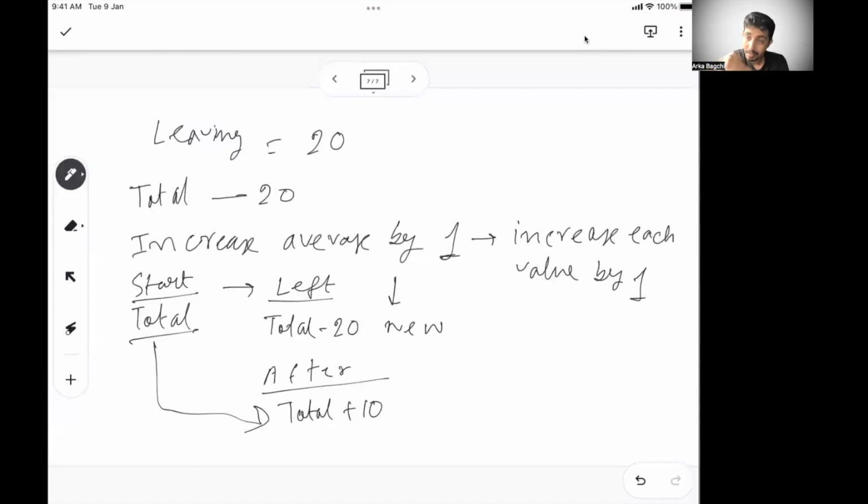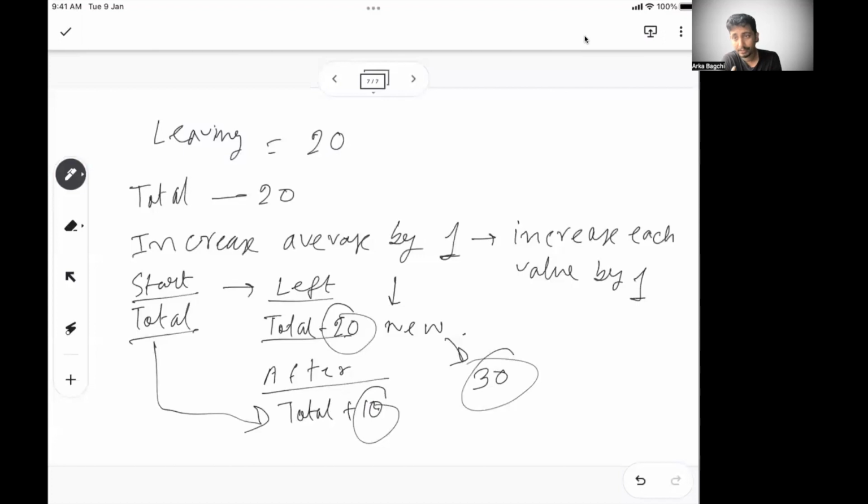But when that other guy left, your total was already decreased by 20. So if your total was X, it was already X minus 20 when the guy left, but your target total has to be X plus 10. So the new guy has to cover this 20 first and then add that 10. So the new guy has to be age 30. When a new guy joins, he has to first recover the total that the guy who left took, that means 20.